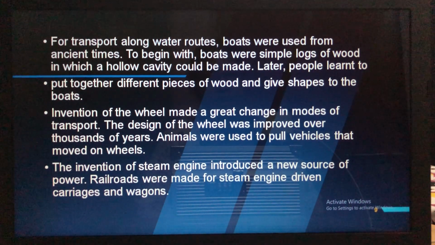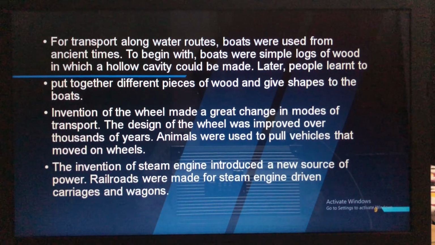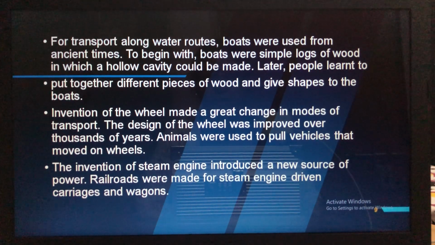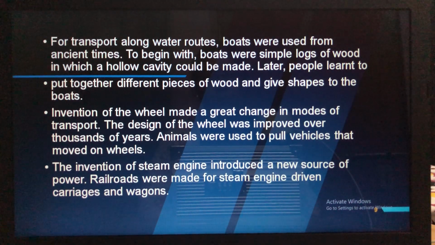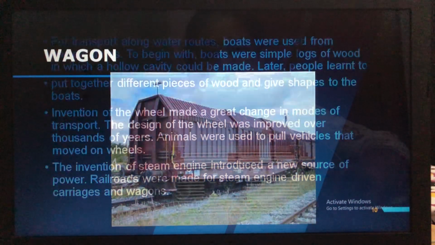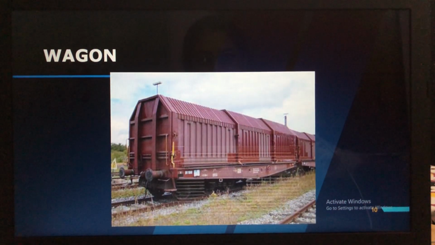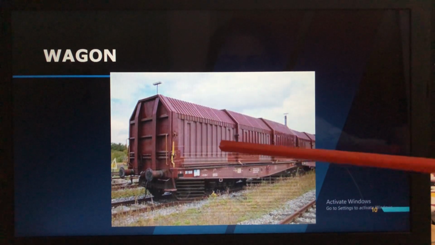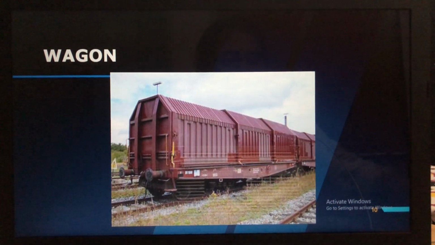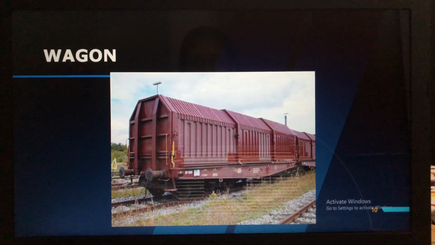So this railway and all, trains and all, how they were running? Because of the steam engine driven carriages and wagons. So wagons means, you can see here, these are the wagons, like this. Train will be there. In this, the goods will be carried from one place to another. This is a wagon.